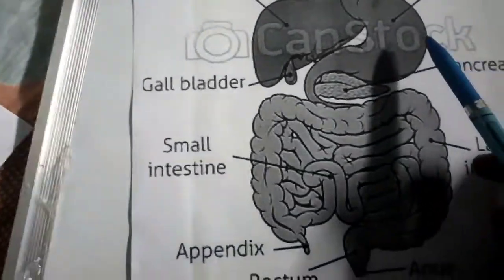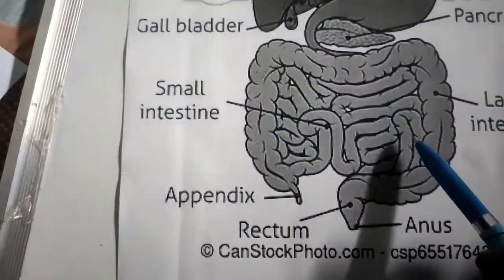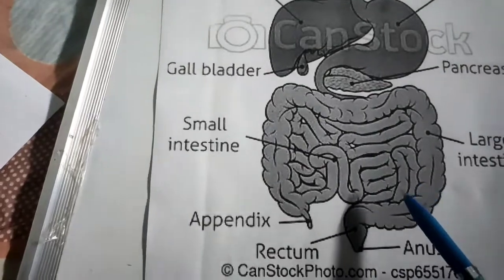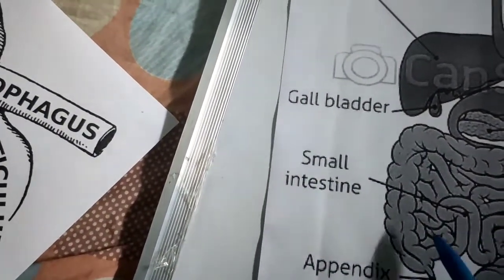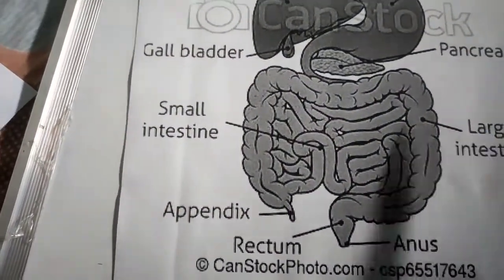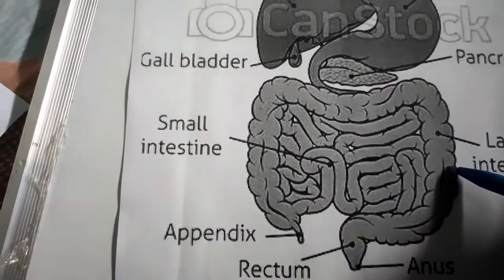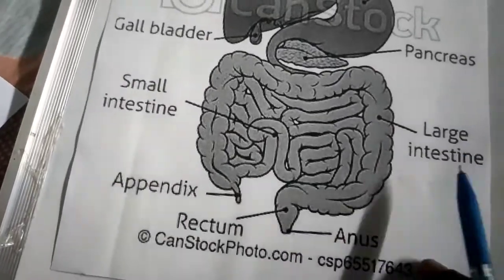Again, here in the stomach also, digestion is not completed. So the partially digested food enters into the small intestine. Digestion is completed in the small intestine. Then the digested food enters into the large intestine, and in the large intestine the absorption is completed. Okay, so this is the digestive system in humans.